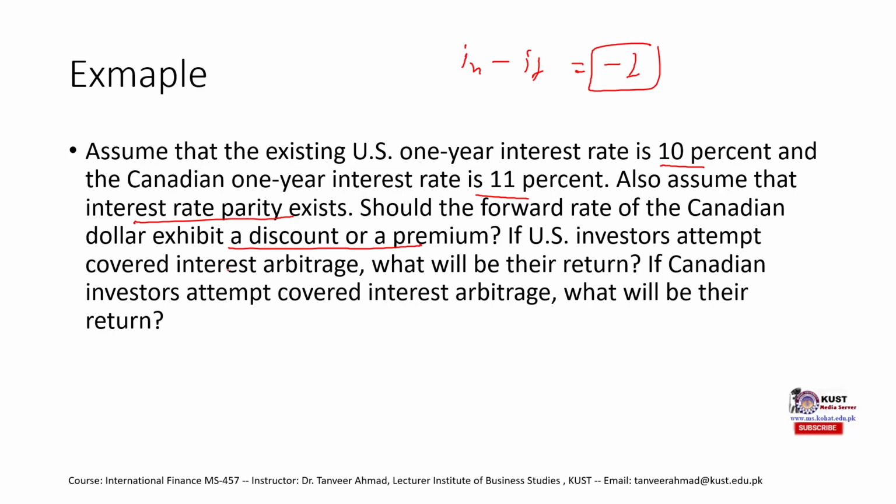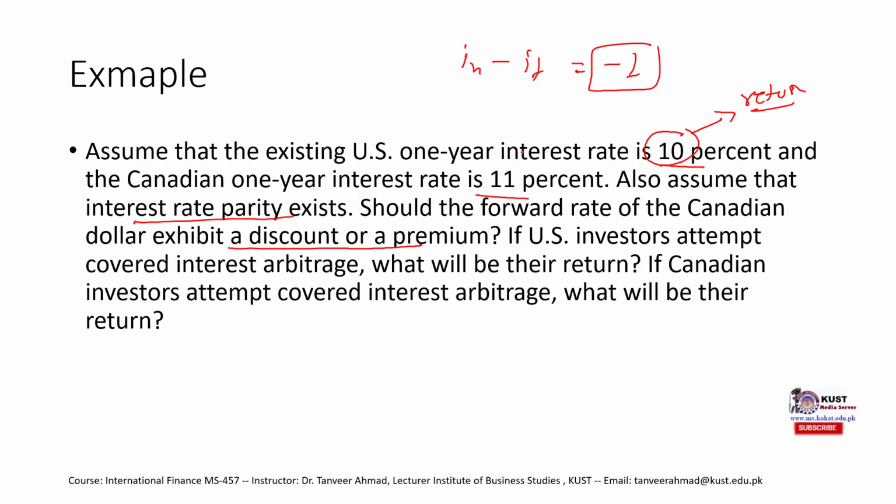If a US investor attempts covered interest arbitrage, what would be their return? Now, this is interesting. When IRP exists, there is no possibility of covered interest arbitrage, so even if the US investor tries it, their return would be equal to what they can earn in the home country.